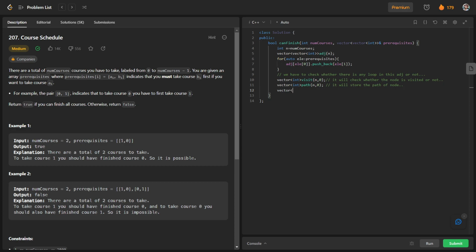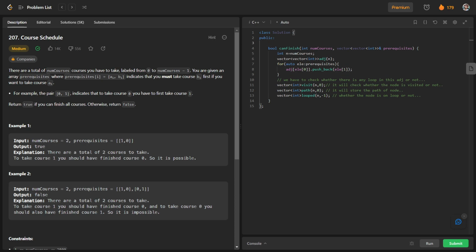And one more vector with us will be looped. It will check whether the node is on a loop or not. If it is on a loop, it will store 1, and if it is not on any loop, it will store 0.